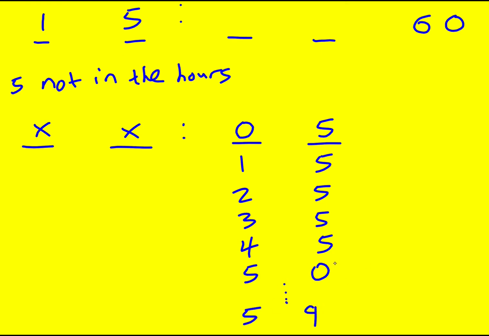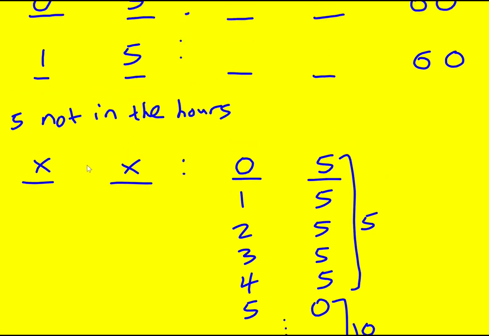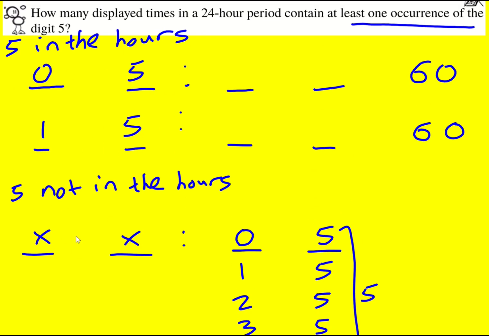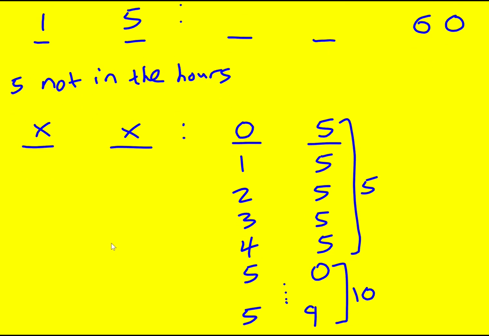I'm not going to write them all out. There's going to be 10 here from 0 to 9. And then there's 5 here. So overall, there's 15. Now, like we said before, there were 24 hours in total. We've dealt with 2 of them. There were 22 left. So for each of these 22 hours, there are going to be 15 possibilities where 5 is either in this column or in this column, or indeed both for 55.